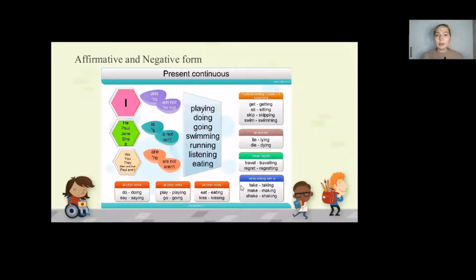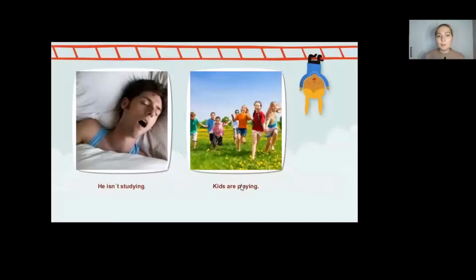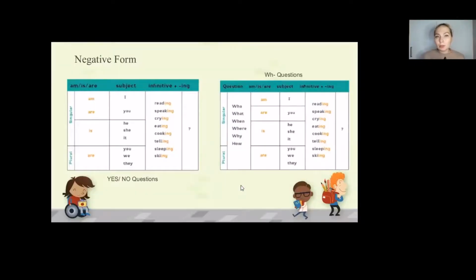So he is working, she is doing, she is going somewhere, we are swimming, they are listening. Now, these are examples. He isn't studying. Kids are playing. How would a question look like then? So here we have the negative form.